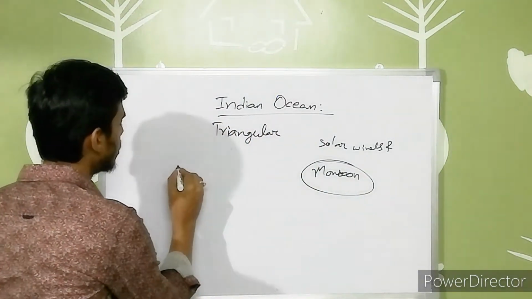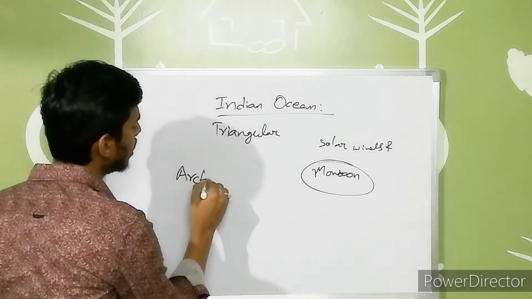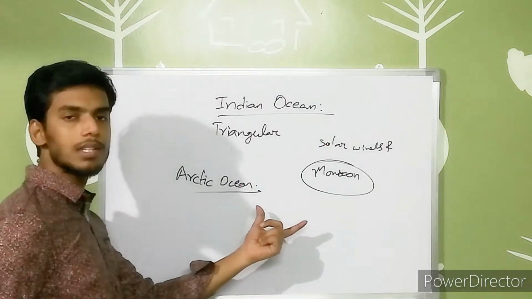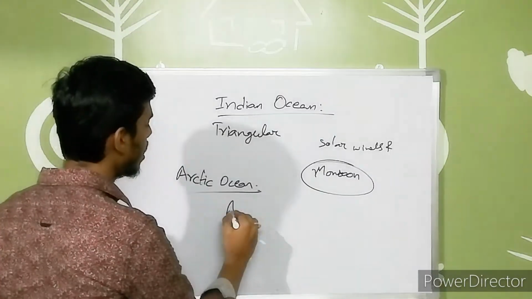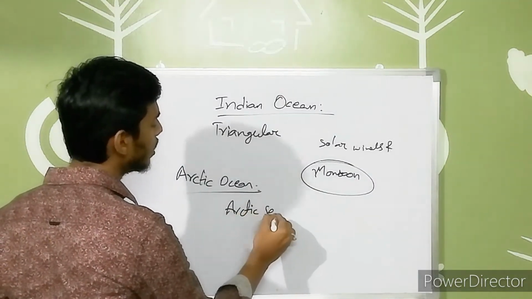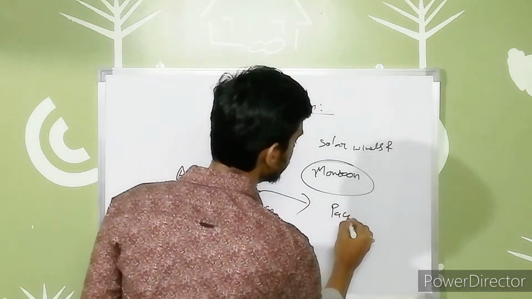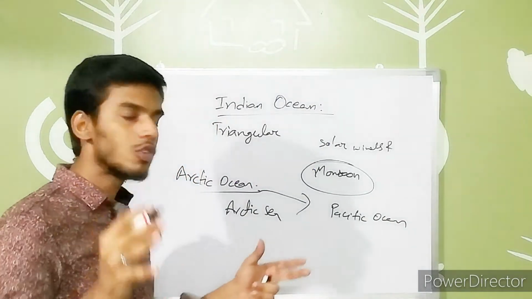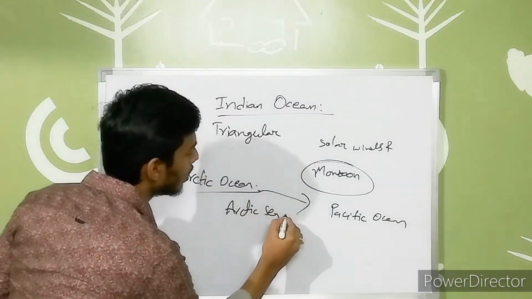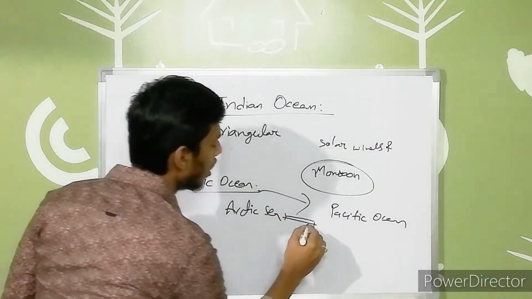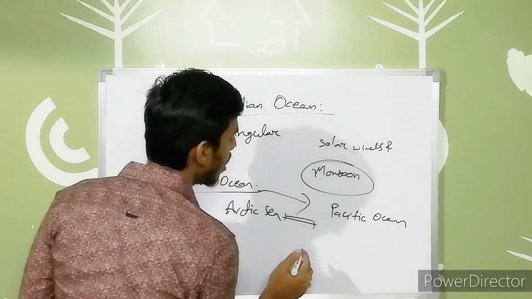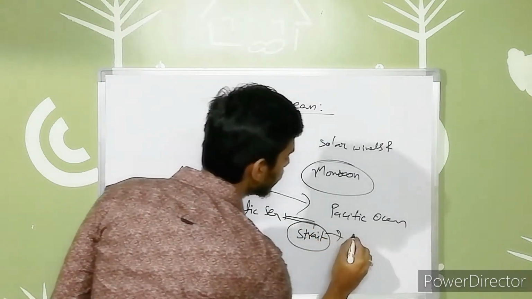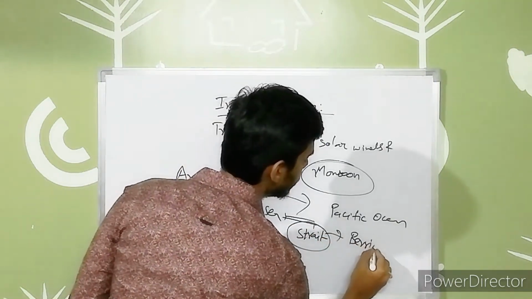And the last is the Arctic Ocean. The Arctic Ocean is near the Arctic Sea, and of course it connects with the Pacific Ocean through a narrow strip, or also called a narrow path, known as a strait, the Bering Strait.